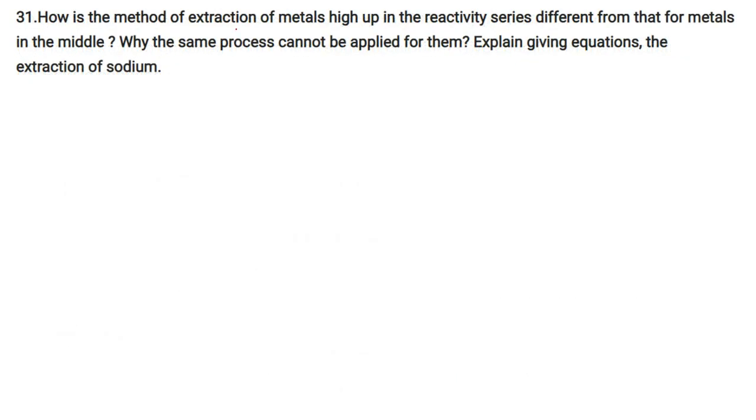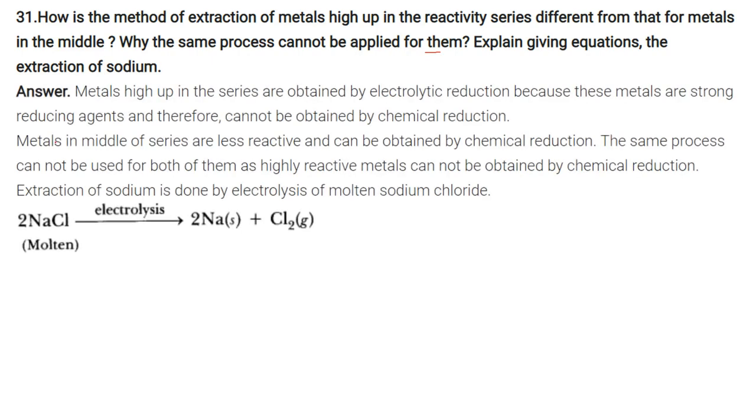How is the method of extraction of metals high up in the reactivity series different from that of the metals in the middle? Why can the same process not be applied for them? Explain, giving the equation, the extraction of sodium. Metals which are high up in the series are obtained by electrolytic reduction because these metals are quite strong reducing agents. So we cannot use chemical reduction for this.